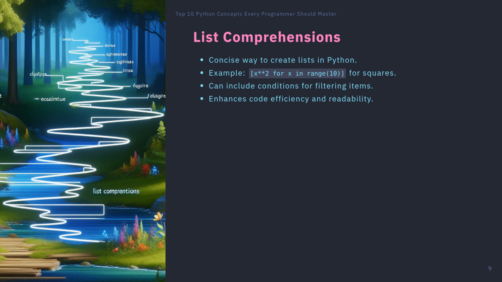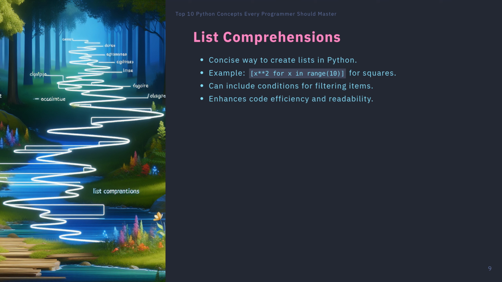List comprehensions are a powerful feature in Python that allows for concise and efficient code when creating lists. Instead of using traditional loops to generate lists, you can use a single line of code to achieve the same result. For example, if you want to create a list of squares from 0 to 9, you can use a list comprehension like this: [x ** 2 for x in range(10)]. This not only makes your code cleaner, but also improves performance.